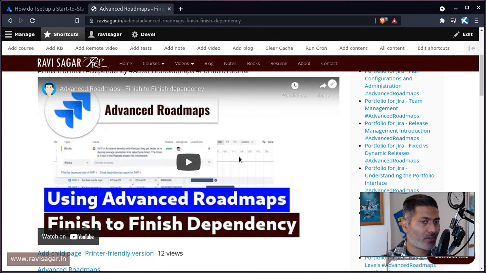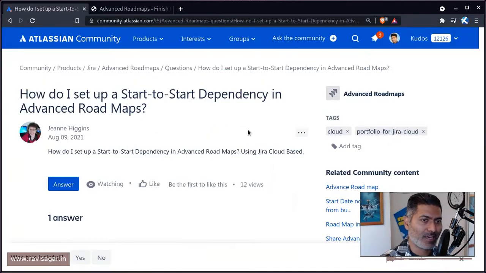So this is something that you can do, but of course it will impact the whole plan, which I don't really prefer, because in most cases, dependencies are finish to start. You want to basically create a plan based on things that you're waiting for to finish from maybe another team, and that is how advanced roadmaps work. You don't really have the option to configure things like start to start or finish to finish kind of dependencies. All you have is finish to start.